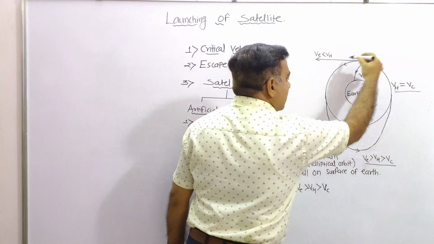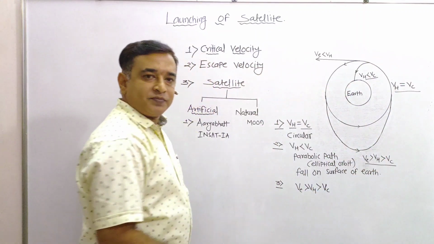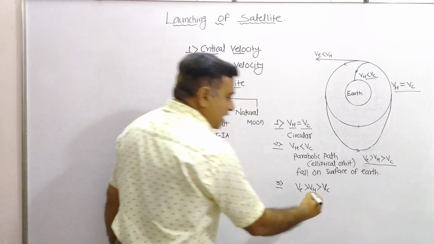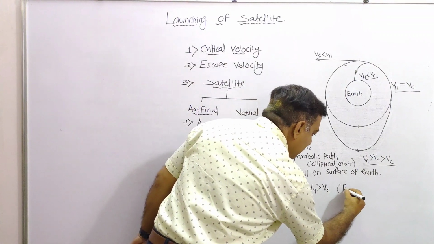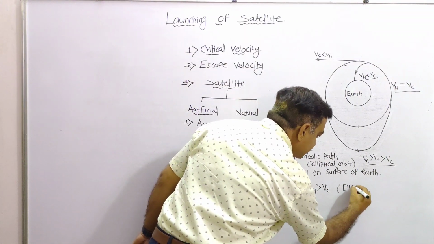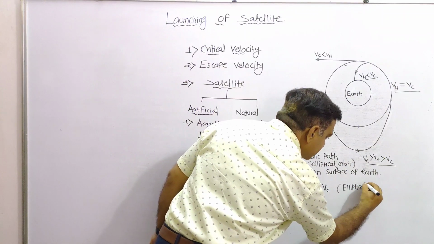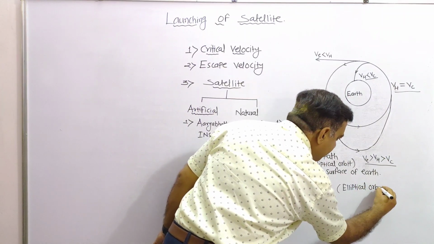Continuously it is moving in an elliptical path, which means it follows an elliptical orbit.